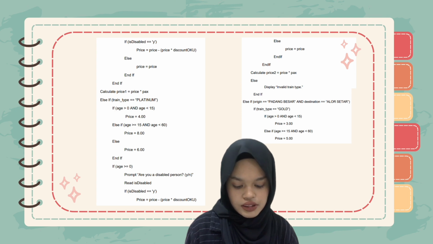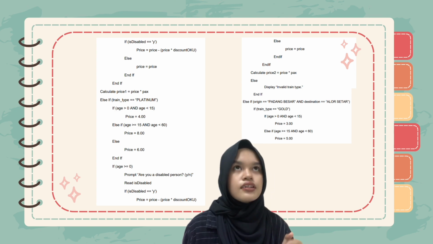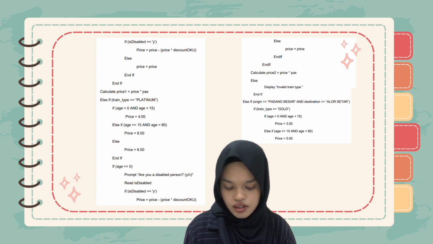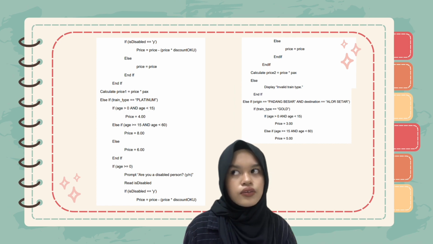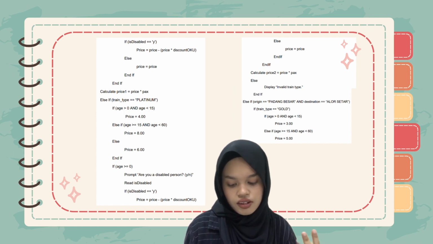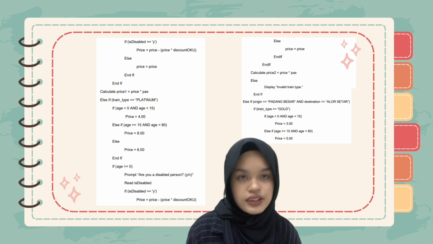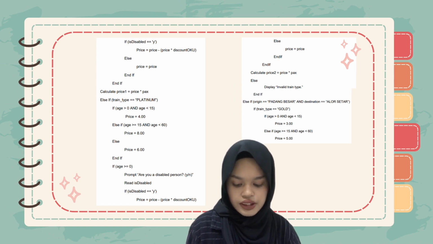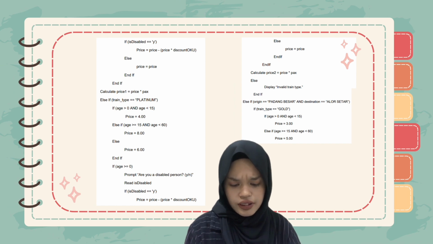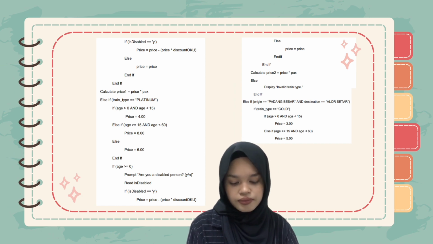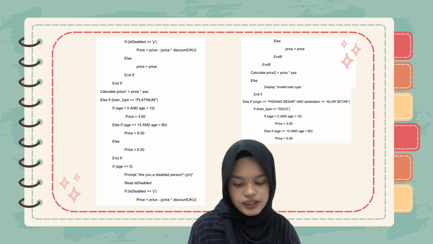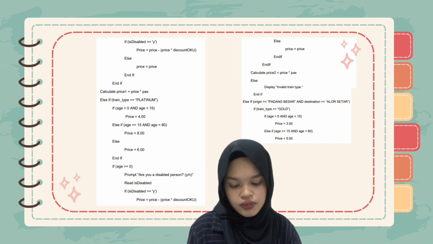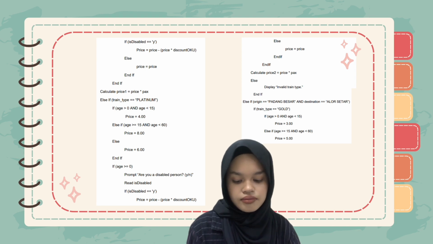If age is more than 0 and age is less than 15, price is equal to RM4. These are more expensive since it's a platinum type. And then else if age is more than or equal to 15 and age is less than 60, price equals RM8, else price is RM6.